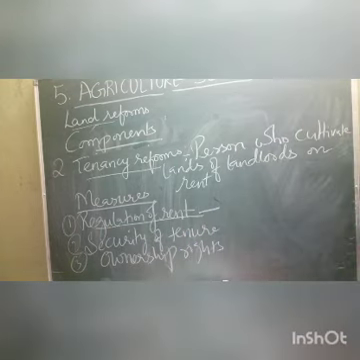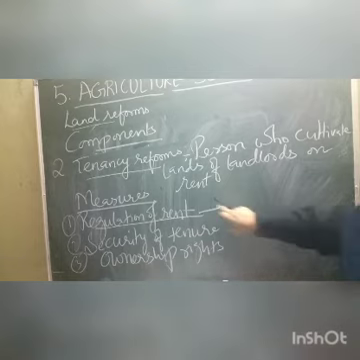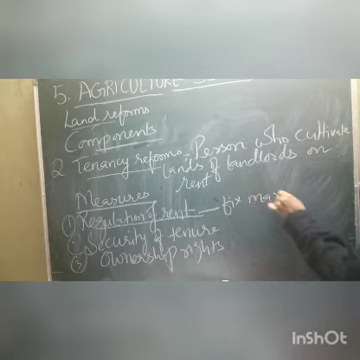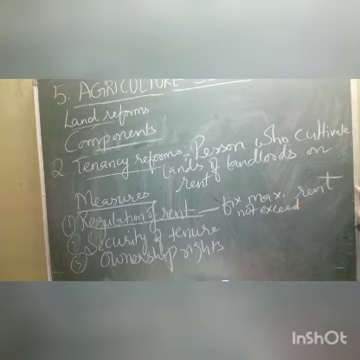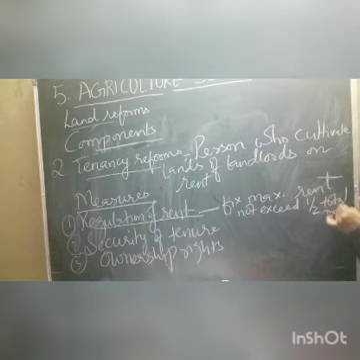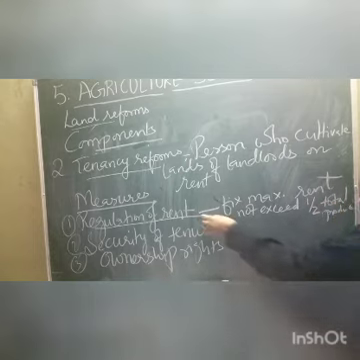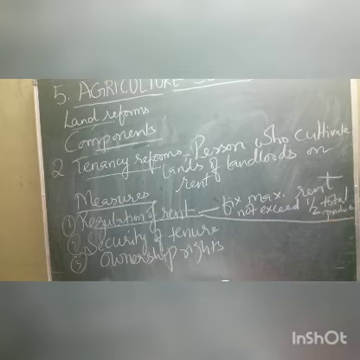Under this one, the rent was fixed. The states were asked to fix maximum rent. How much rent is paid by the tenant? It should not exceed one-half, that is half of the total produce. It should not exceed one-half of the total produce. Okay.